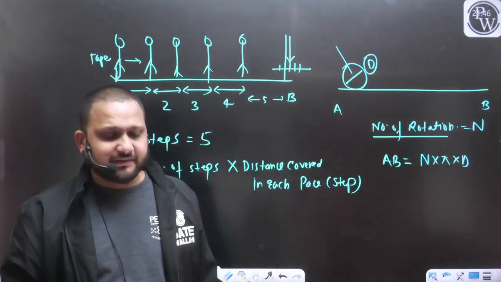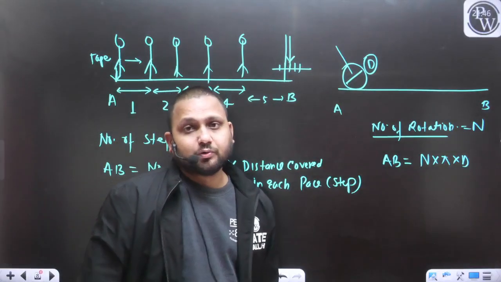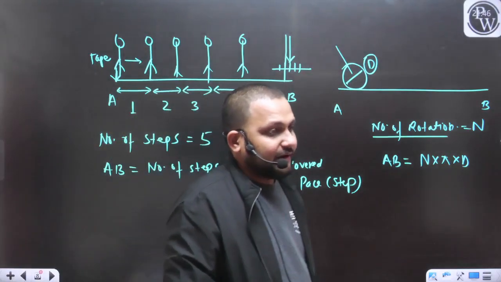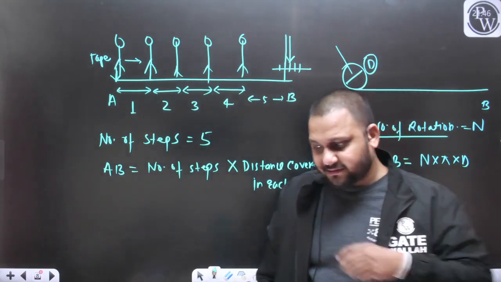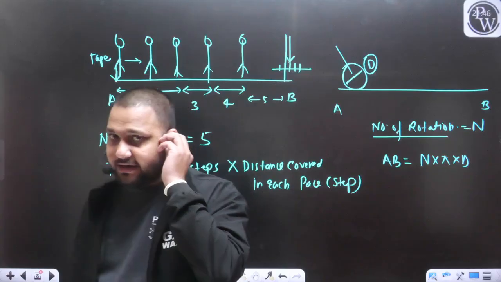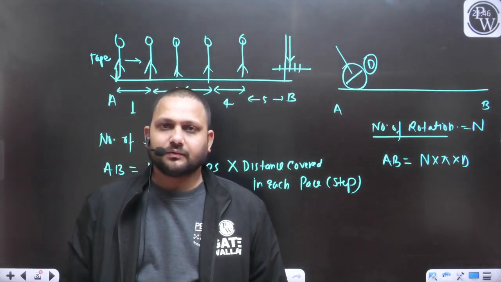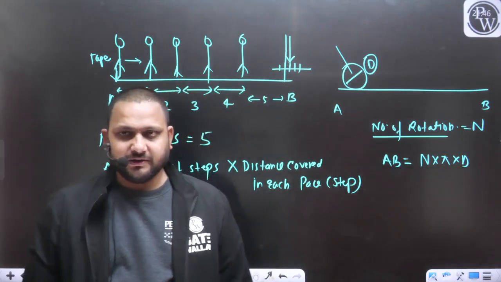Obviously, both these examples are related to indirect measurement. I hope that the difference between direct and indirect measurement is clear to everyone. Yes or no? Is it clear to everyone?